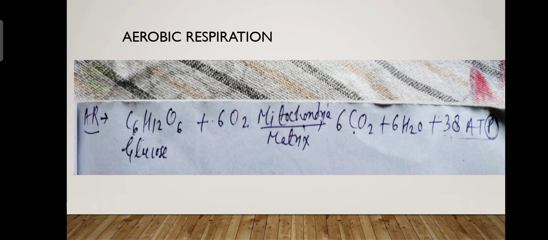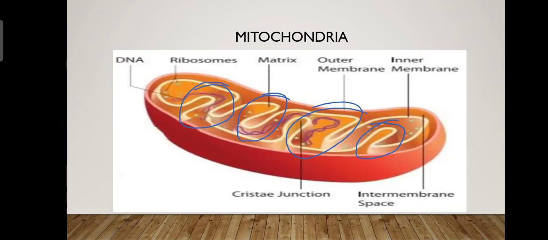So this aerobic respiration takes place in the matrix of mitochondria. You can see the labeling of the matrix. And there are DNA and ribosomes. What is their role? We will discuss later. So this is about the structure of mitochondria.